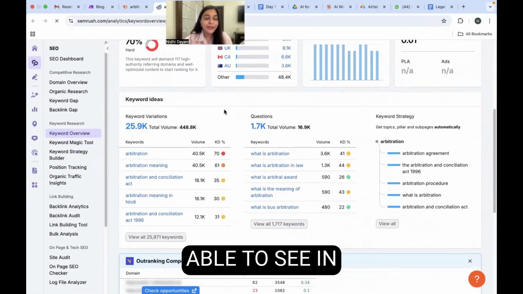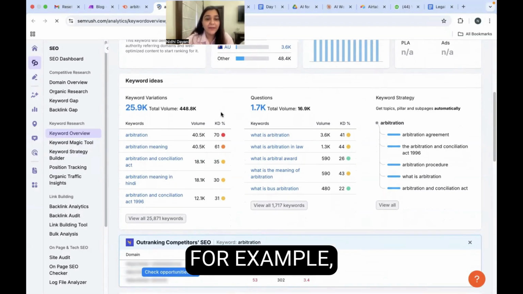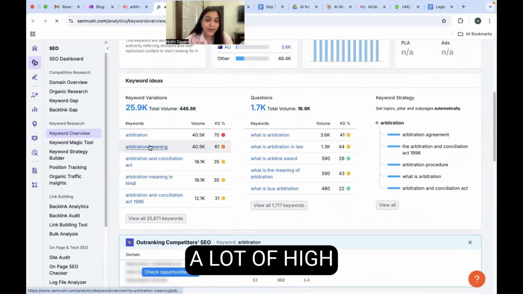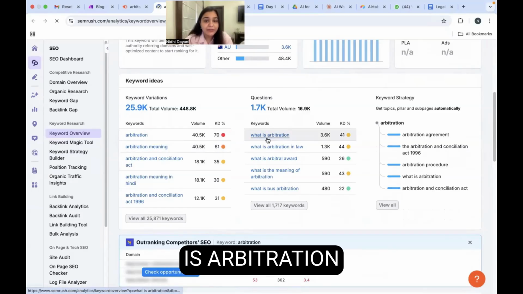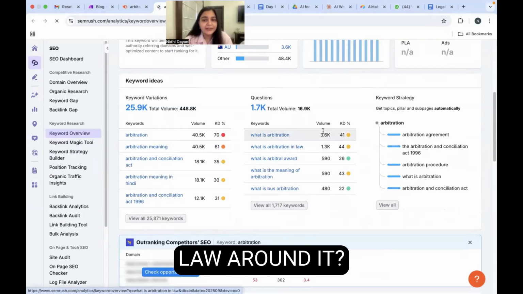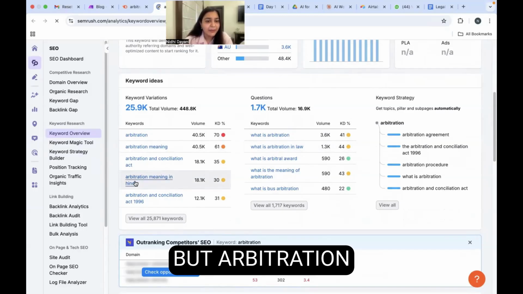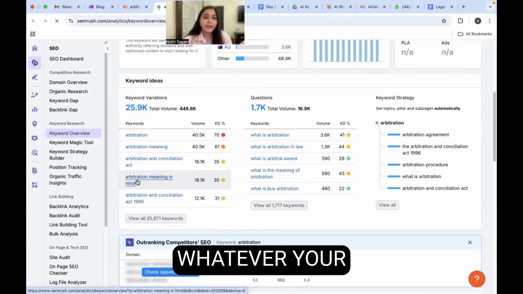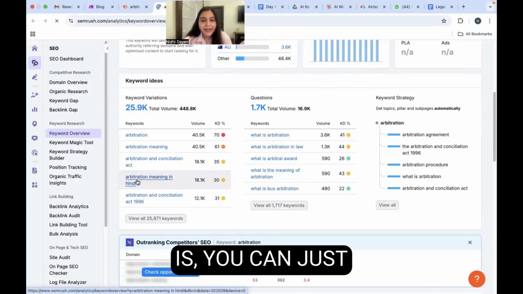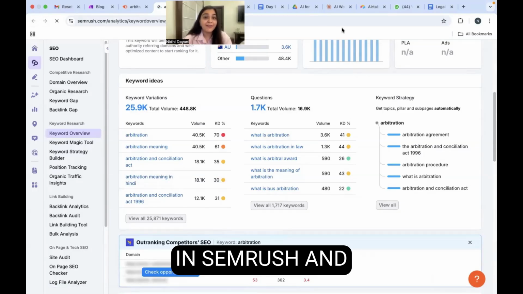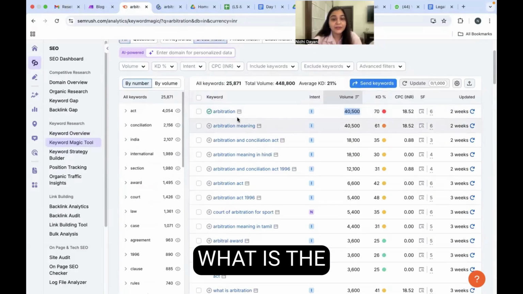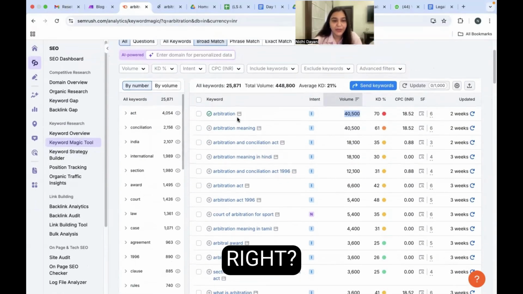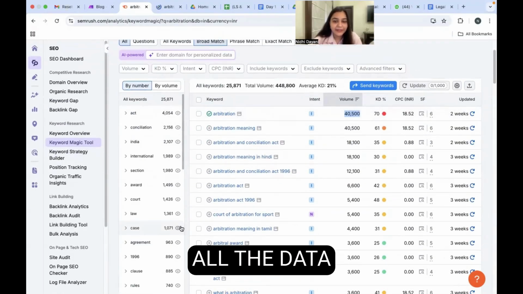you will be able to see in arbitration what is specifically searched the most. For example, the meaning has a lot of high volume, or what is arbitration, or what is the law around it. This has lesser search volume, but arbitration meaning in Hindi, in fact, has a lot of searches. And whatever your area of interest is, you can just write that down in Semrush and find out in that specific area what has the most search volume, right? So you can see all the data right here.